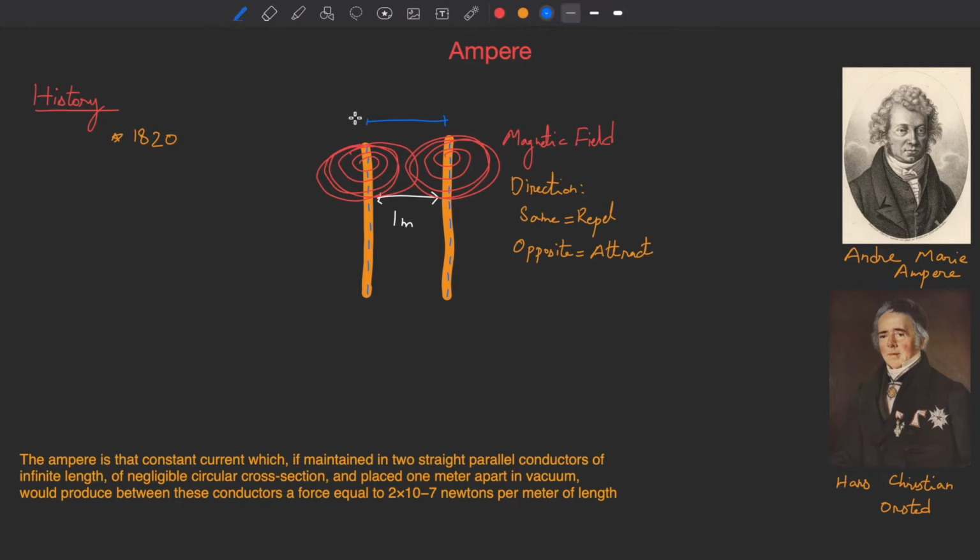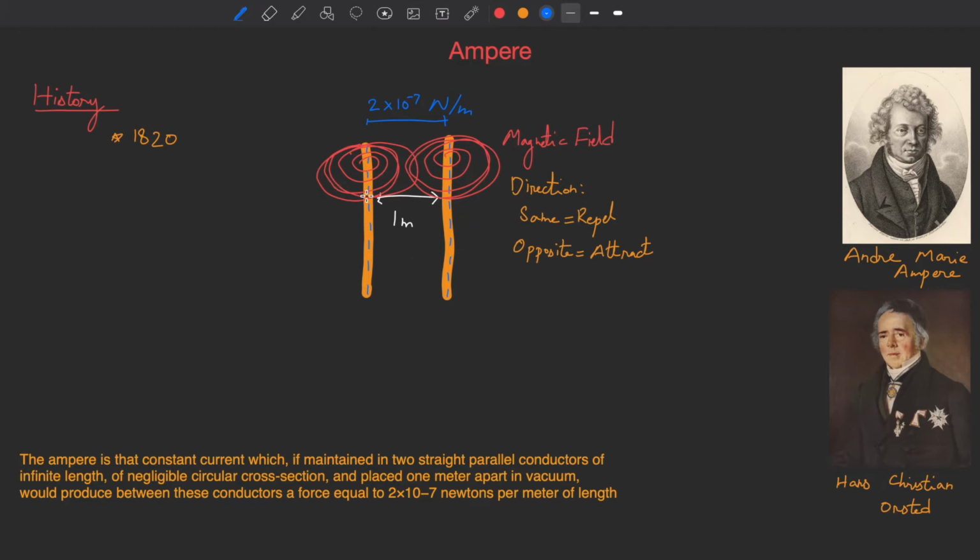They will exert about 2 multiplied by 10 to the power minus 7 newtons per meter of length. They will exert this amount of force when they are placed parallel to each other, about 1 meter apart in a vacuum, and there is electricity running through those wires.